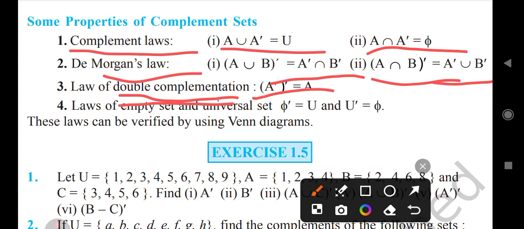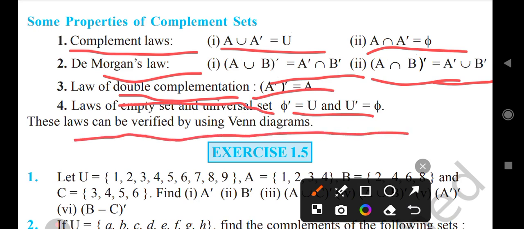Law of empty set and universal set. Complement of phi is equal to U and complement of universal set U is equal to phi. This last can be verified by using Venn diagrams.